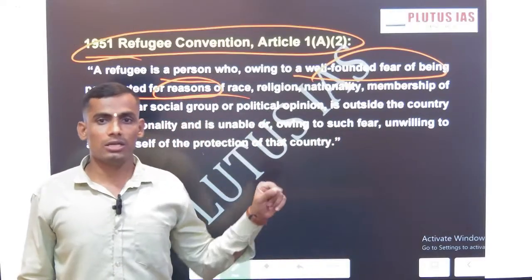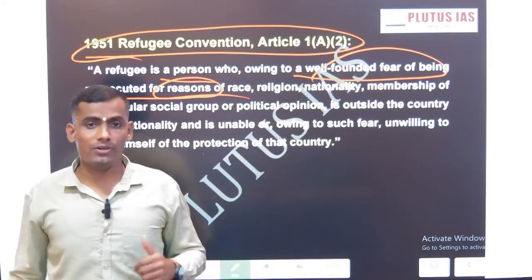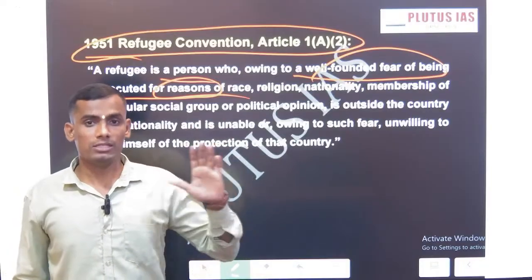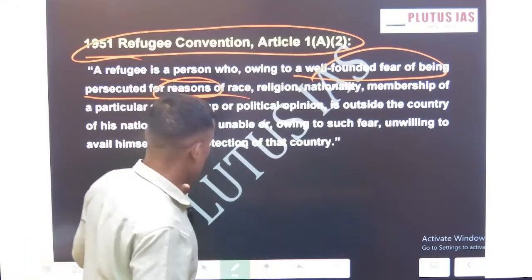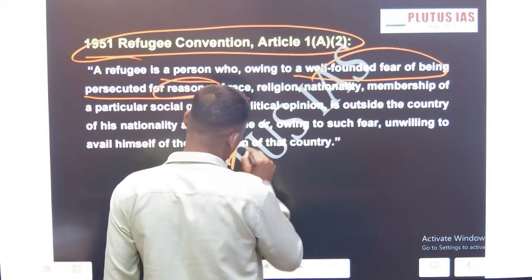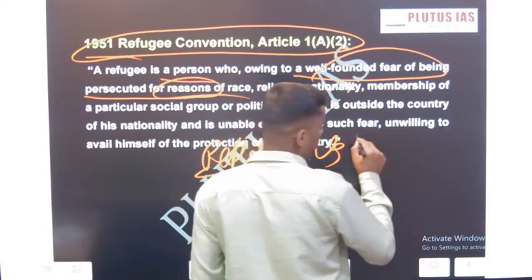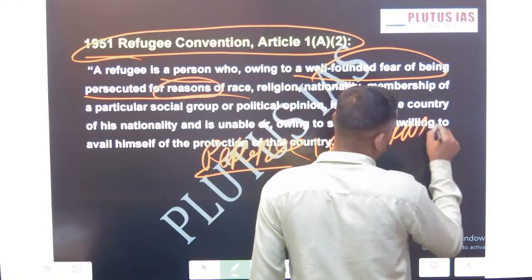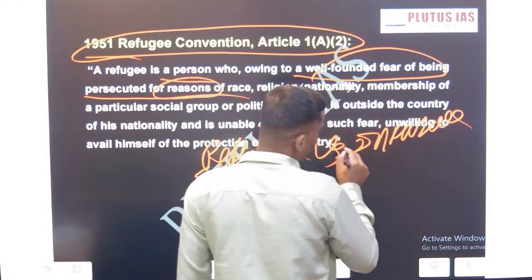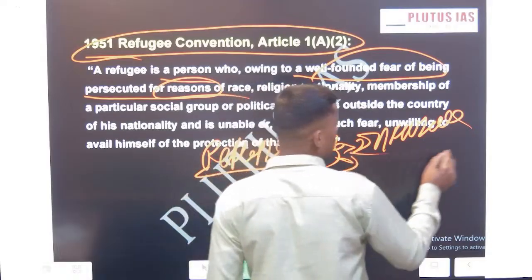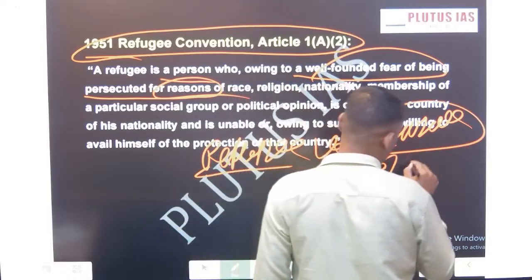The reason is that people are getting the benefit. There is a difference between refugees and infiltrators, and one more concept is there, foreigners.